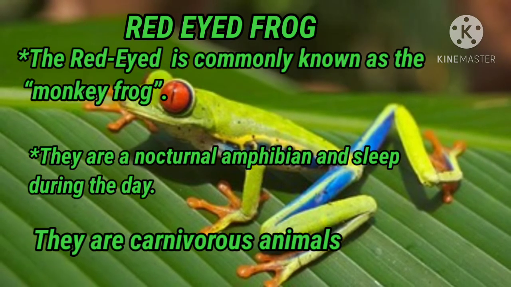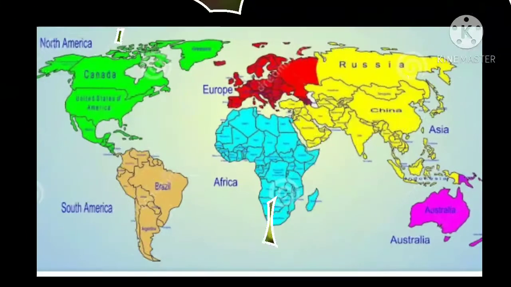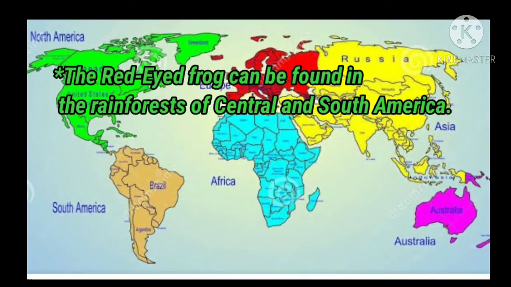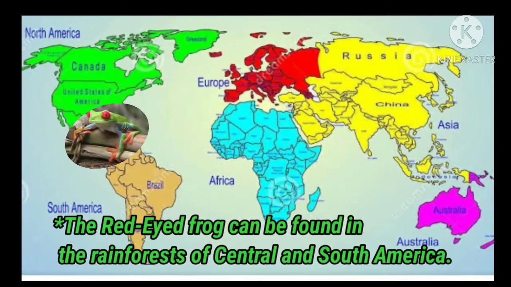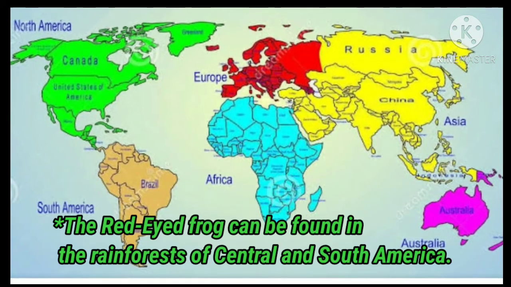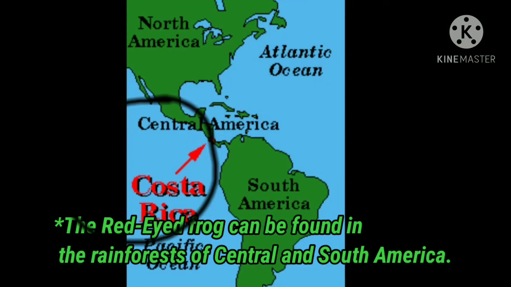So the red-eyed frog is found in tropical rainforest. They are majorly found in South America and Central America. It can also be found in India, in the Western Ghats and Assam. So these are the locations where these red-eyed frogs are found.